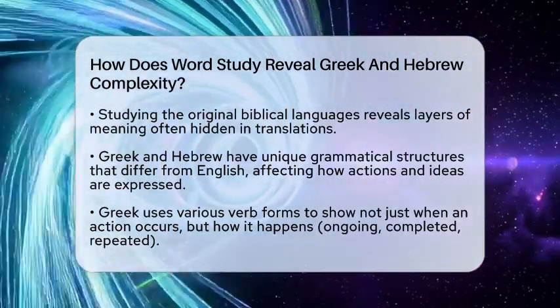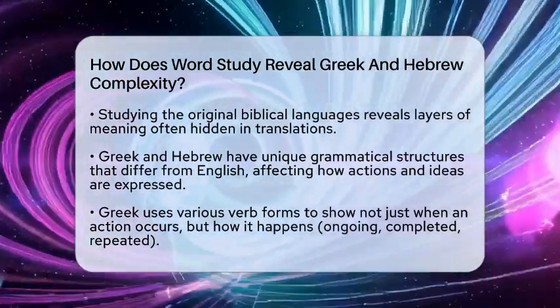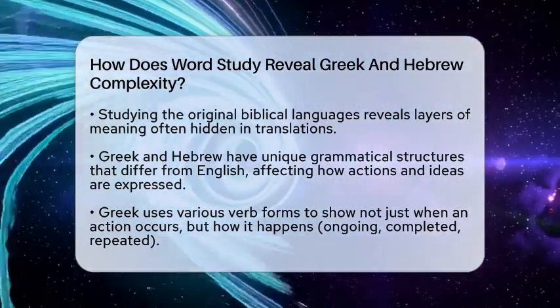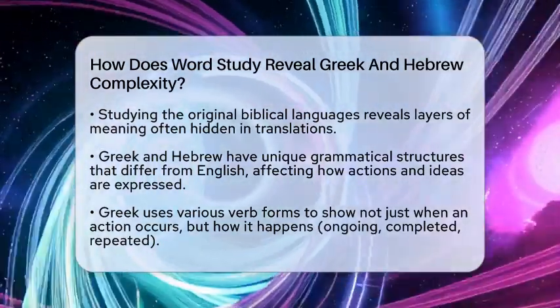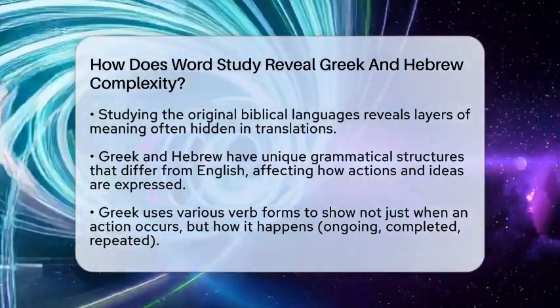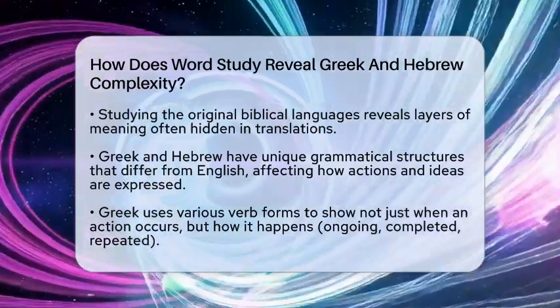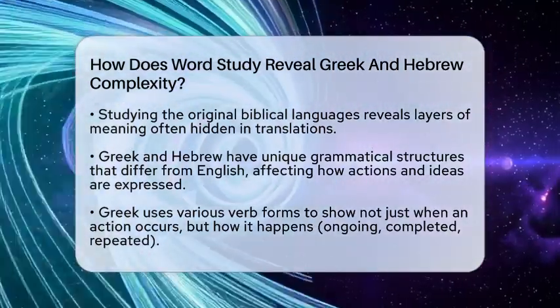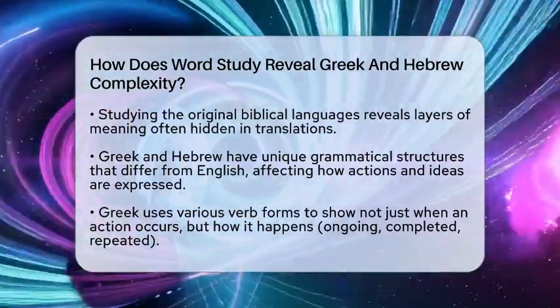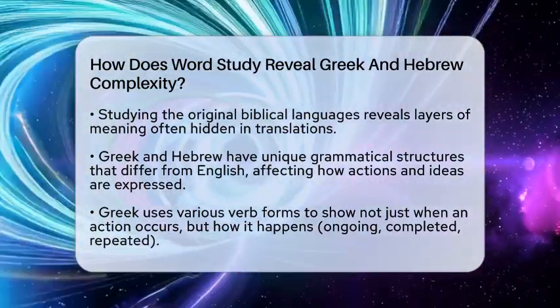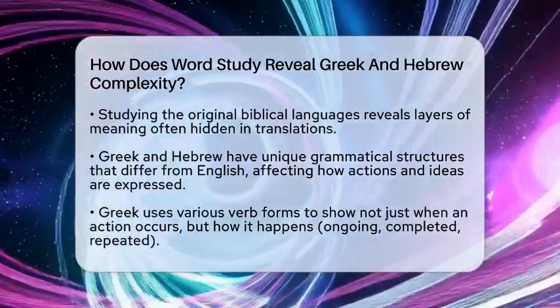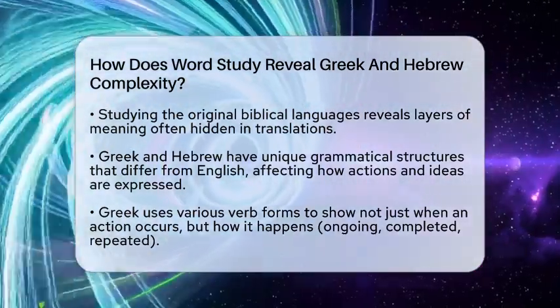When we look at Greek and Hebrew, we see they are more than just words. They are rich systems of expression that reveal layers of meaning often hidden in translations. Greek and Hebrew have different grammatical structures than English. Greek uses many verb forms to show not just when an action happens but also how it happens. For example, it indicates if an action is ongoing, completed, or repeated through verbal aspect.